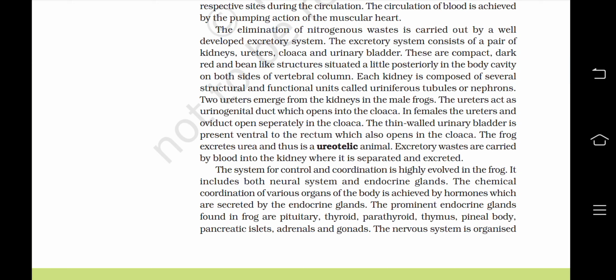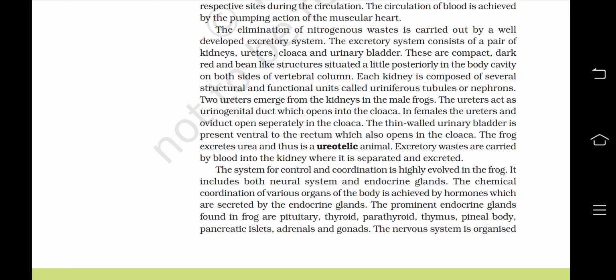In females, the ureters and oviduct open separately in the cloaca. The thin-walled urinary bladder is present ventral to the rectum which also opens in the cloaca. The frog excretes urea and thus is a ureotelic animal. Excretory waste are carried by blood into the kidney where it is separated and excreted.